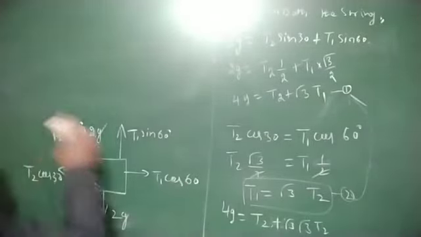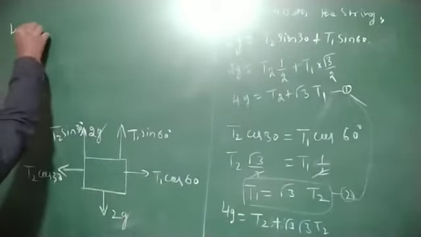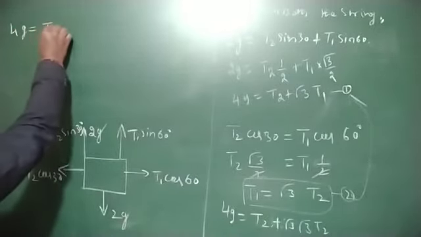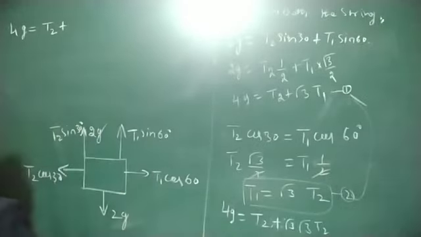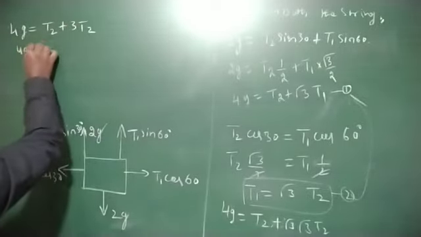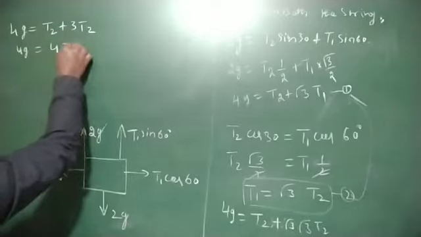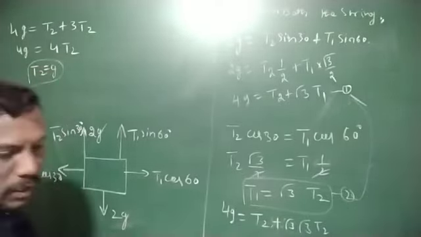Let's simplify this equation. 4g is equal to T2 plus root 3 into root 3 T2. Root 3 into root 3 is 3, so 3T2. Therefore, 4g is equal to 4T2, so T2 is equal to g.